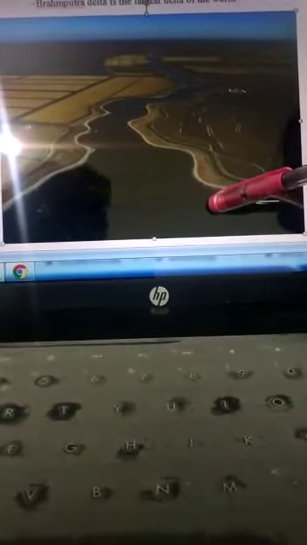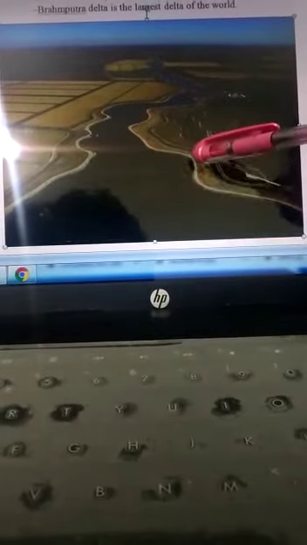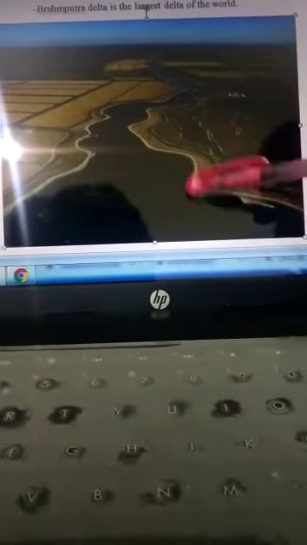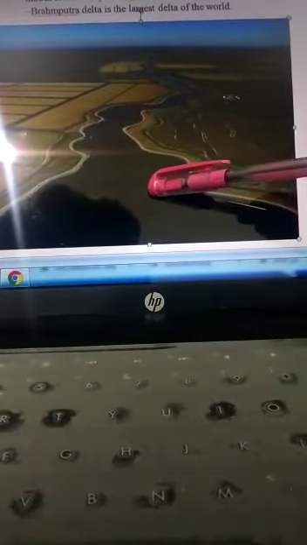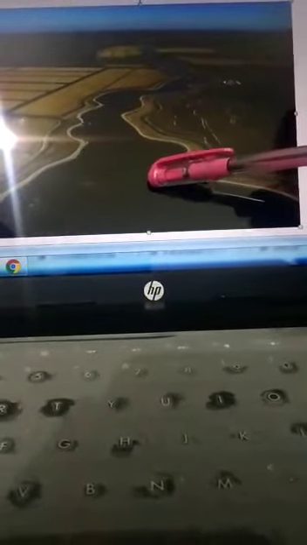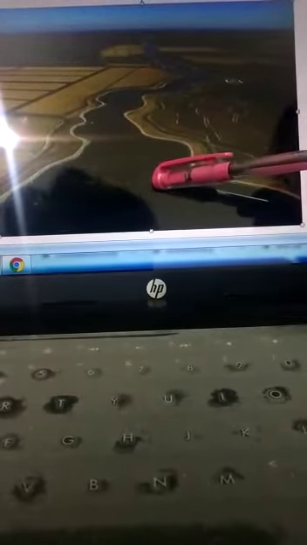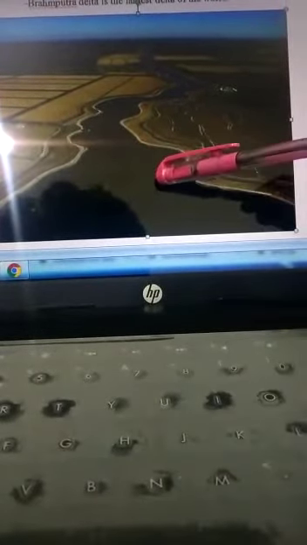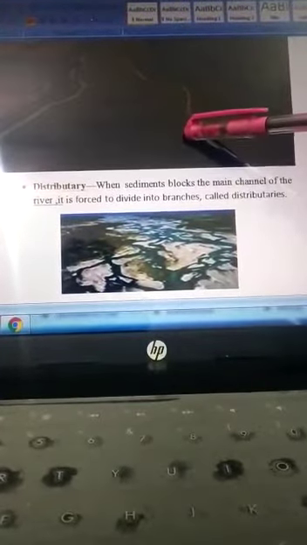At the mouth of the river, when it joins a new water body like a bay or sea, it makes a delta-like shape. This is also a very fertile area. Do you know which is the largest delta of the world? That is the Sundarban Delta. It is found in West Bengal in India and in Bangladesh, made by the river Ganga and the Brahmaputra. These are very fertile areas, good for farming and also used for transportation.